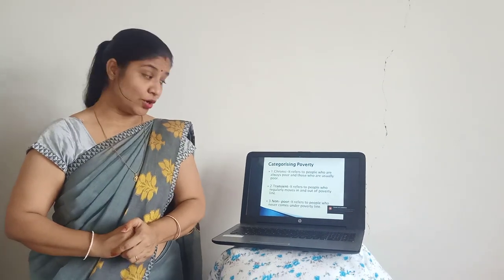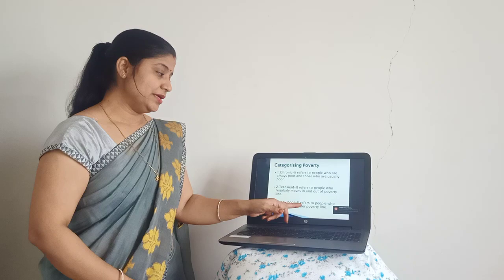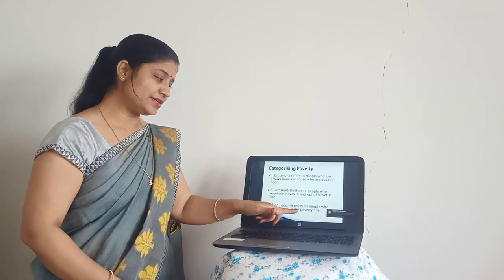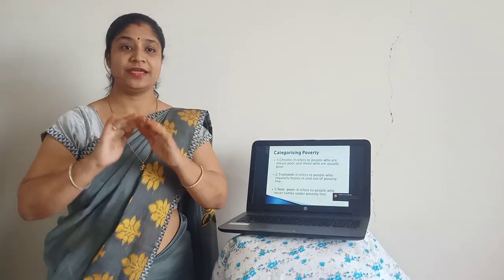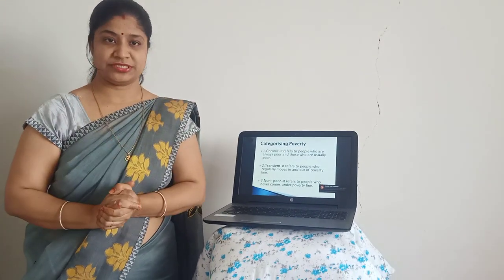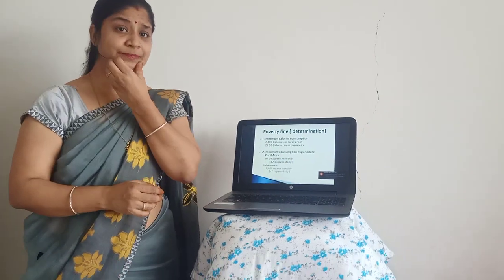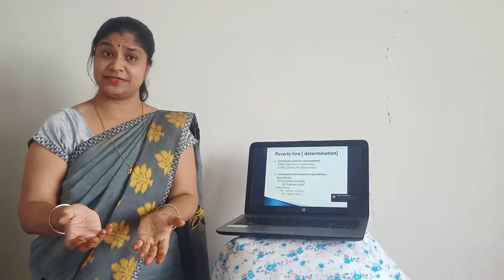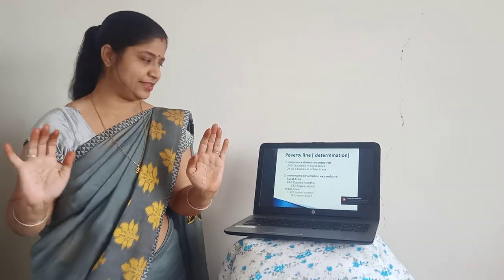The third one is non-poor. The name itself tells you they are not poor at all. It refers to people who never come under the poverty line. They do not come below the poverty line. They are always above the poverty line. That means they are rich. They have certain categories. That means it's available with them. They are able to fulfill everything.